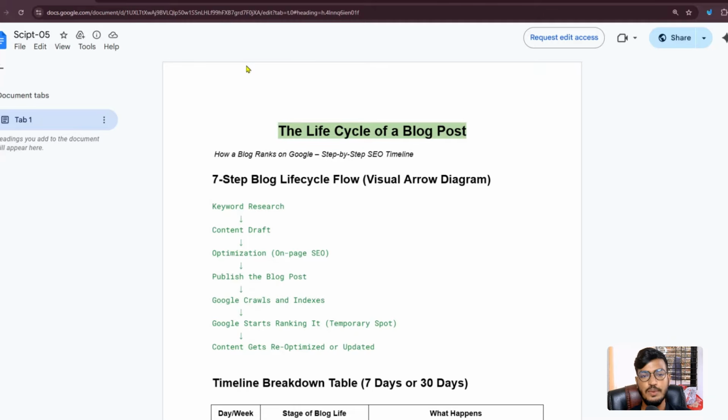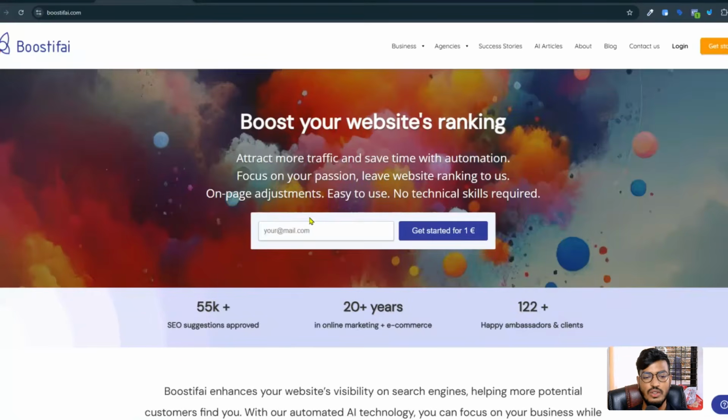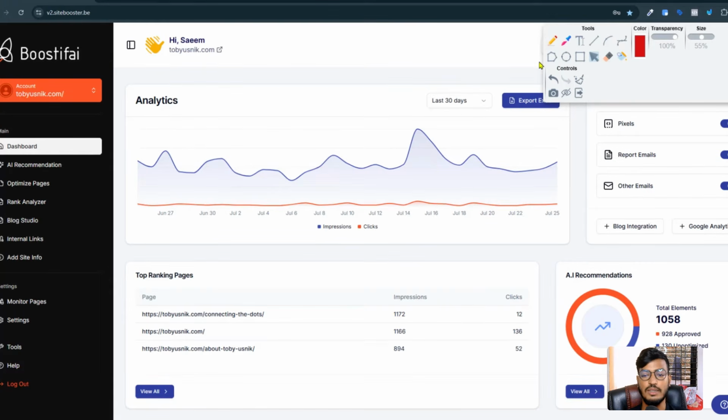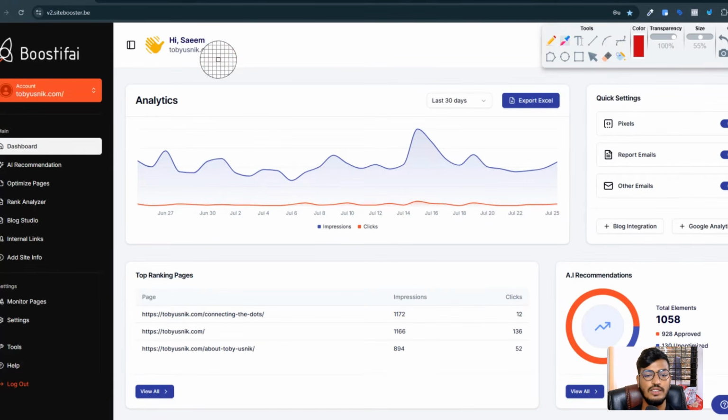Okay. So first of all, I want to show you one of my sites that is doing my website SEO. Let me show you one by one. So when you are in Google and search for Boostify, then you can see this site, and this site is helping me do my website SEO, and also this site is giving me full access to this dashboard. You can see I already integrated my site here. Here is my site. You can see.